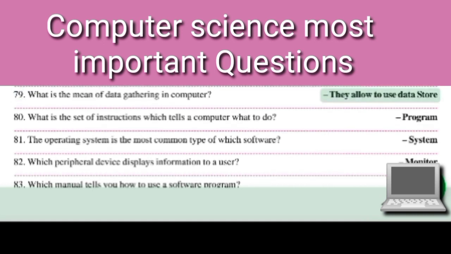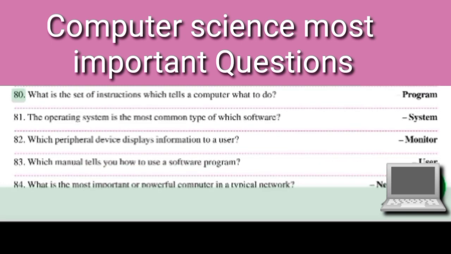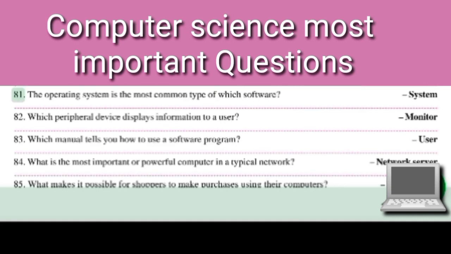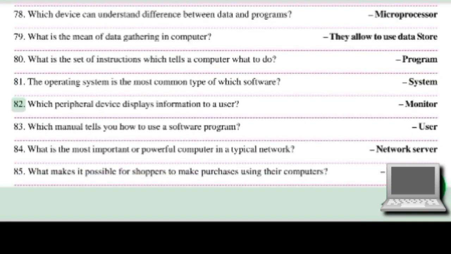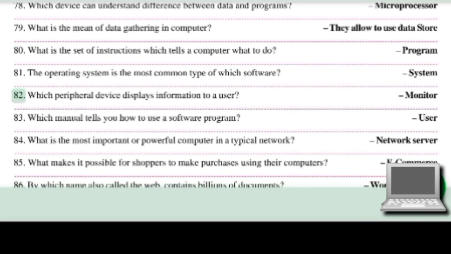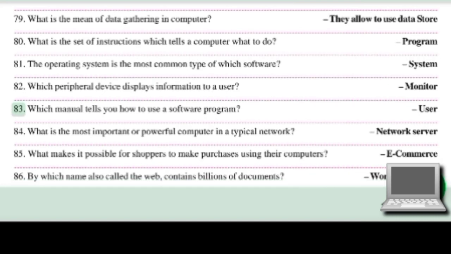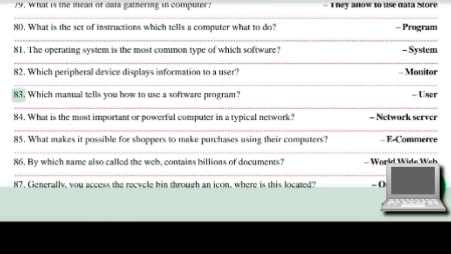79. What is the meaning of data gathering in computer? They allow to use data store. 80. What is the set of instructions which tells a computer what to do? Program. 81. The operating system is the most common type of which software? System. 82. Which peripheral device displays information to a user? Monitor. 83. Which manual tells you how to use a software program?